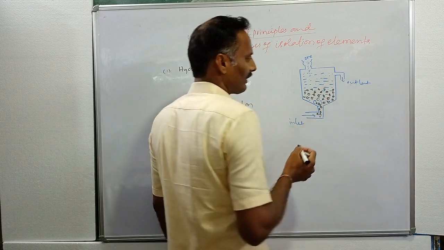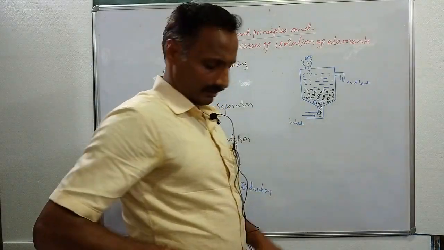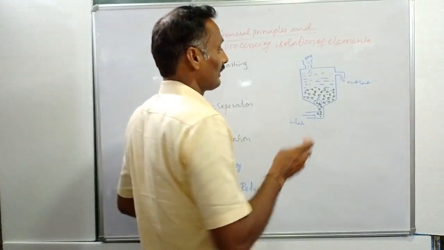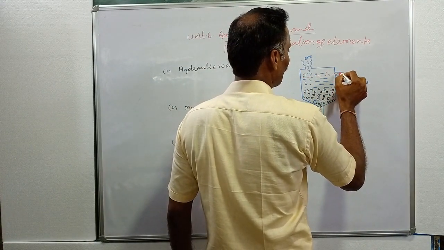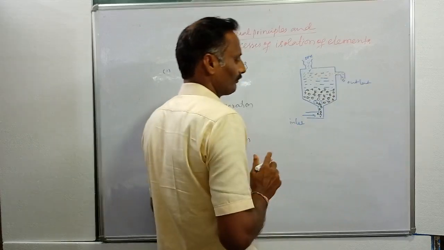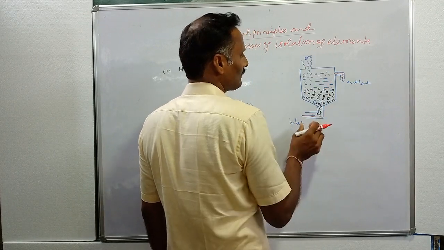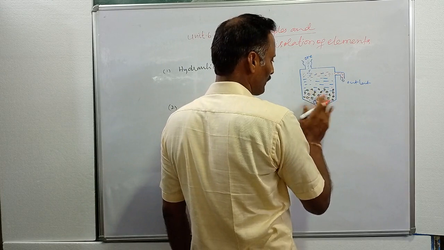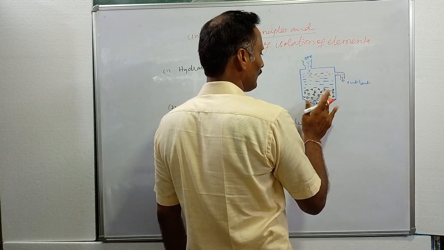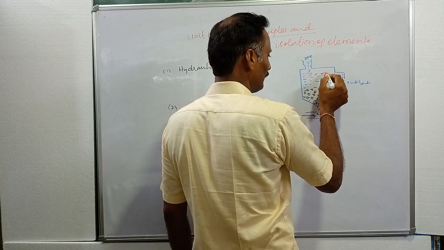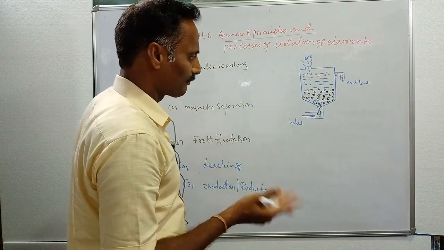Then the gangue particles are lighter. Due to their light weight, gangue particles are washed away with water. By a continuous supply of water while dropping powdered ore, the ore particles are heavier and settle at the bottom of the tank, and gangue particles are lighter and wash away with water. Like this we separate gangue particles, nothing but unwanted materials, sand and clay particles, and the ore particles.